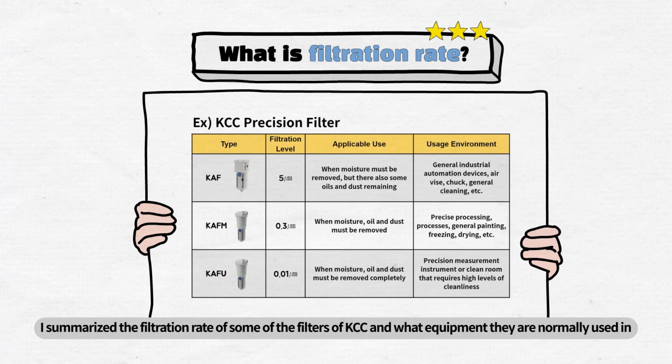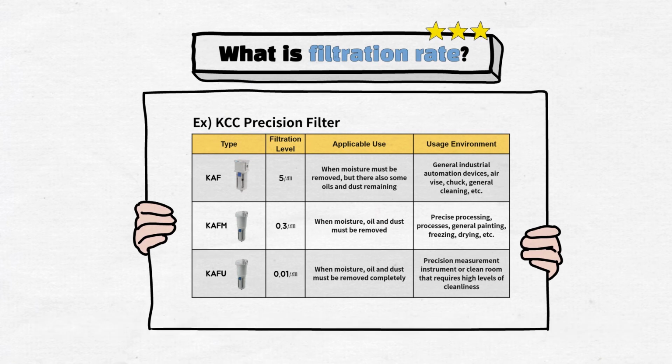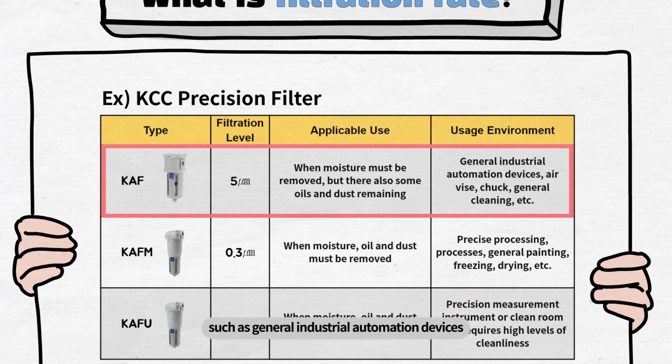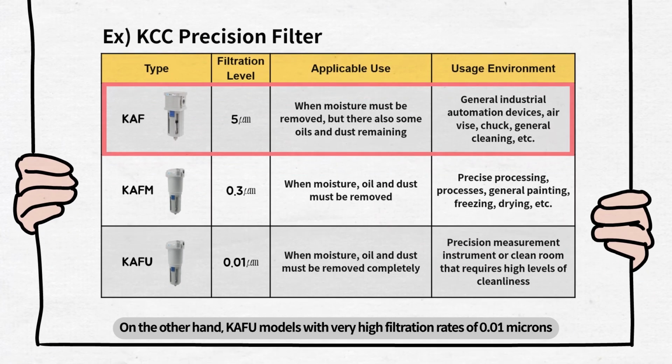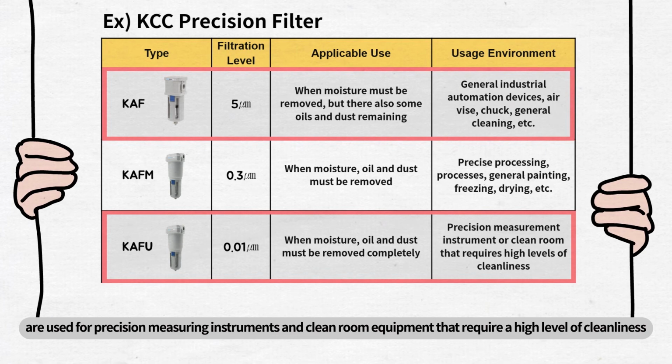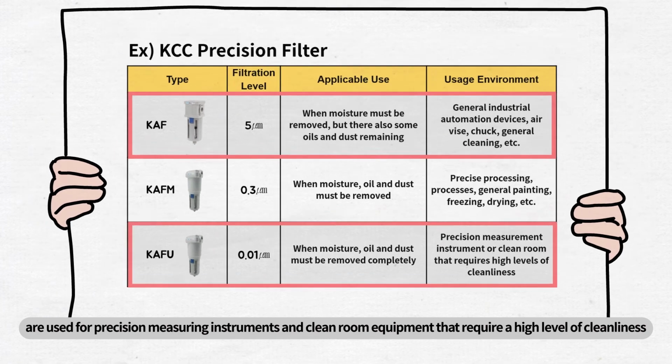I summarized the filtration rate of some of the filters of KCC and what equipment they are normally used in. KAF models with a filtration rate of 5 microns are commonly used in general pneumatic equipment such as general industrial automation devices, air vise, chucks, etc. On the other hand, KFU models with very high filtration rates of 0.01 microns are used for precision measuring instruments and clean room equipment that require a high level of cleanliness.